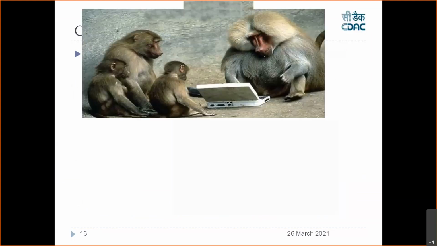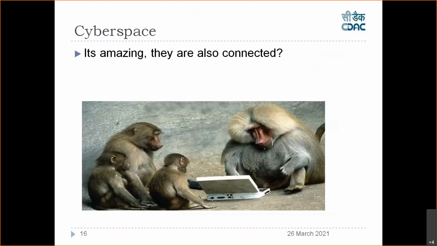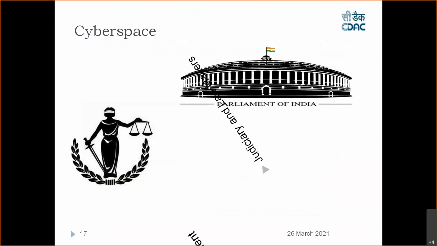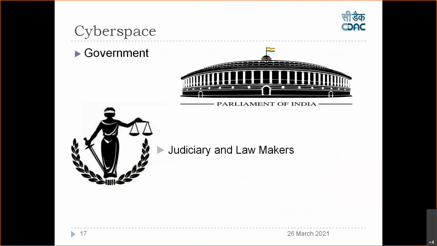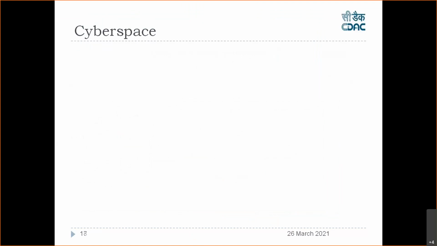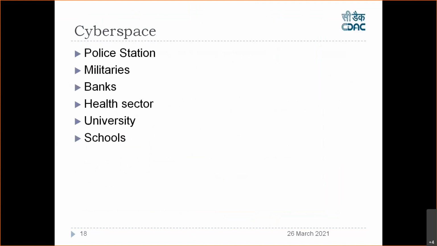Okay, so it says that those people also are connected, but still the main thing is what? Our government is connected. Government of India is connected. The judiciary, lawmakers are connected. Police stations are connected. Militaries, banks, banking sector, health sector, universities, schools. Almost everybody in this country is being connected to this cyberspace, which is called the internet.